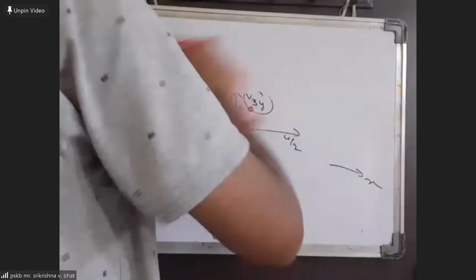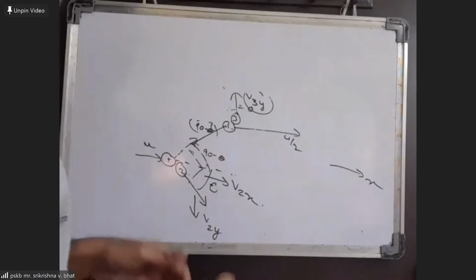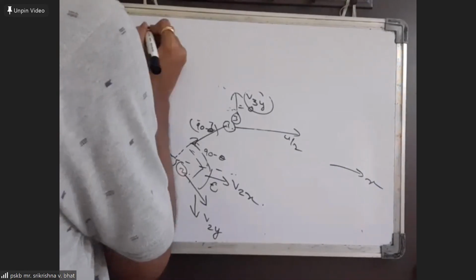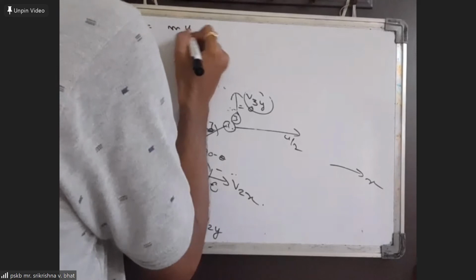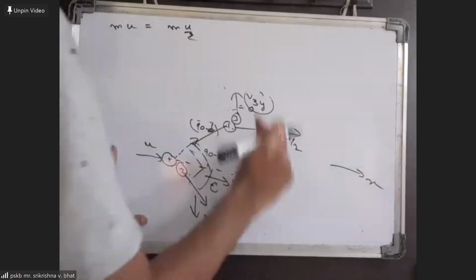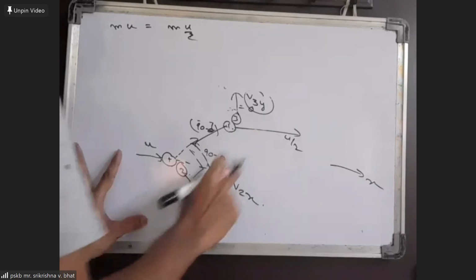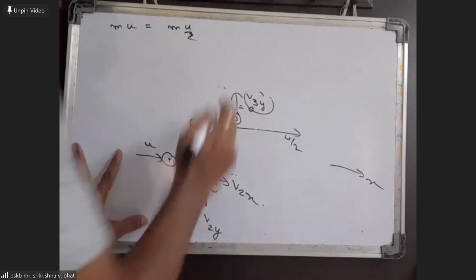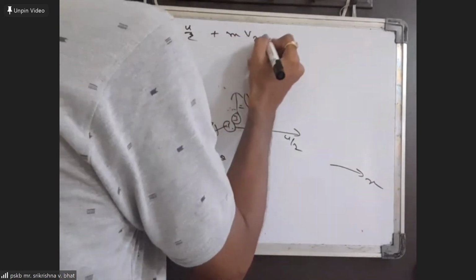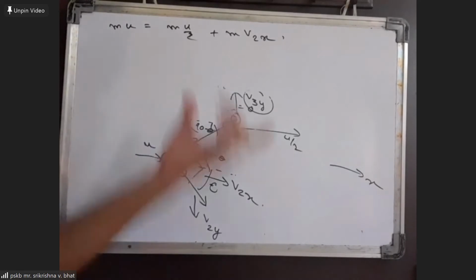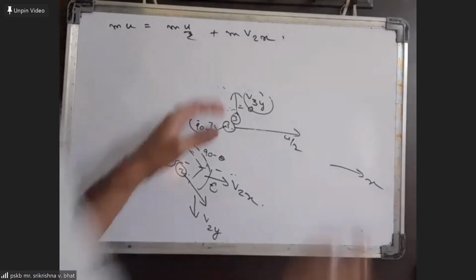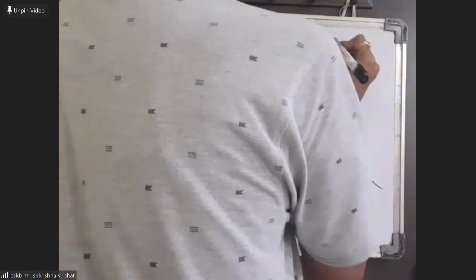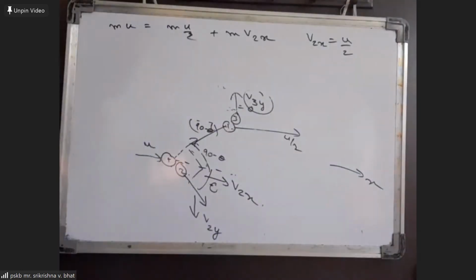Then initial momentum in x direction was mv naught, or it was mu. So mu must be equal to m times u by 2, which is the velocity of this first mass after all the collisions, and this third mass doesn't have any velocity in x direction, and only the second mass has velocity in x direction. So I can take m into v2x. From this equation, it's very easy to say that v2x should definitely be equal to u by 2.